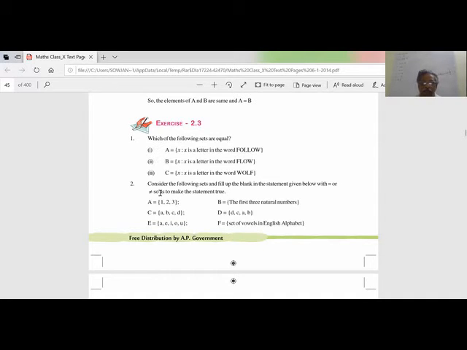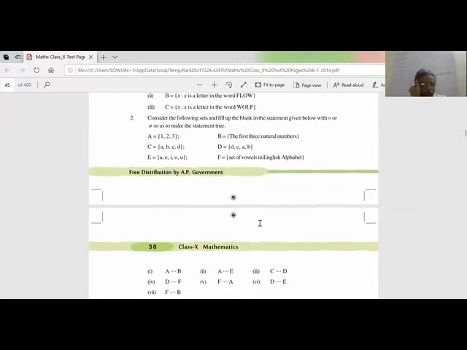Now you see this one. Second question. Consider the following sets, fill up the blanks with equal to or not equal to, equal sets. So A is {1, 2, 3}. This is roster form. How are we going to write it in set-builder form? We will write X is an element such that X is one of the first three natural numbers. So they are equal. ABCD are equal.